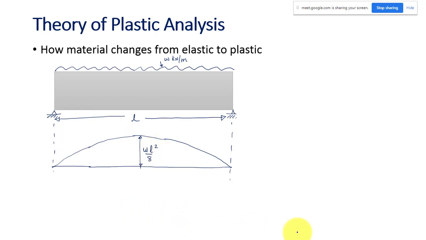Let us take the cross section, a rectangular cross section like this. So this is my beam. Let us say the width is B and the total depth is D.